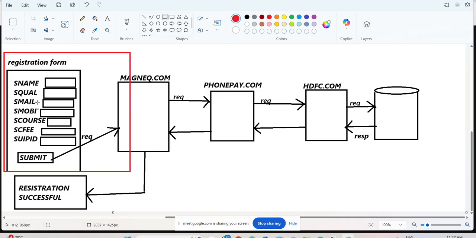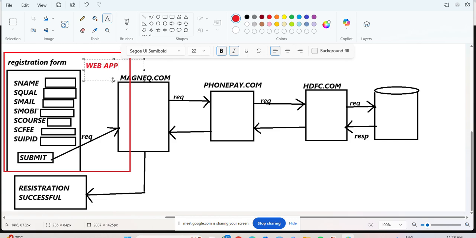Now, next, which type of application is this? A distributed application or a web application? Web application. Why? Because the client is fixed, and the user will enter the data in a registration form only. So this type of application is nothing but a web application. Clear what I am saying here? Okay, next, the second case.